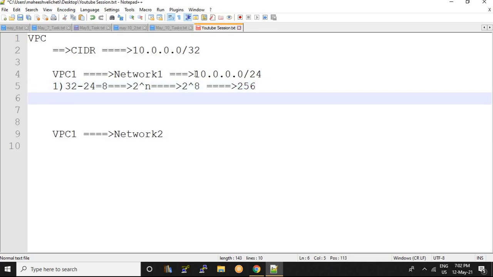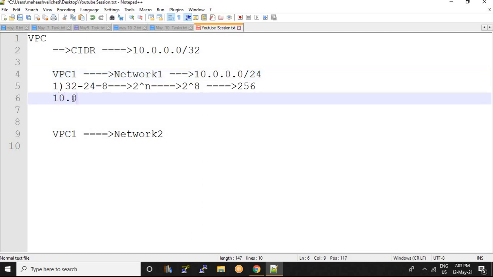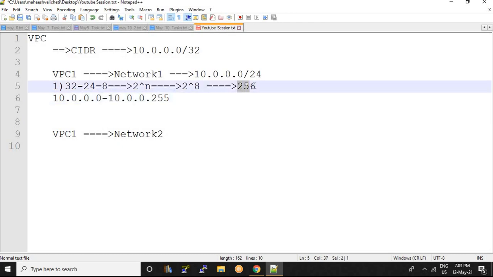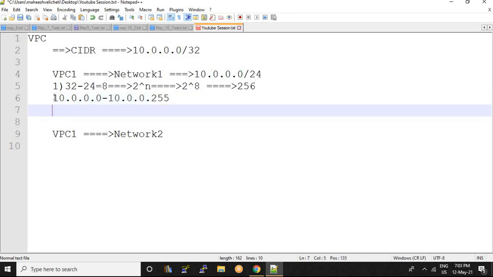From where will the 256 IPs start? The IP addressing starts from 10.0.0.0 to 10.0.0.255, where it ends. Why? Because there are 256 IPs: it starts from 0 and ends with 255. So a total of 256 IPs are reserved for this complete network.